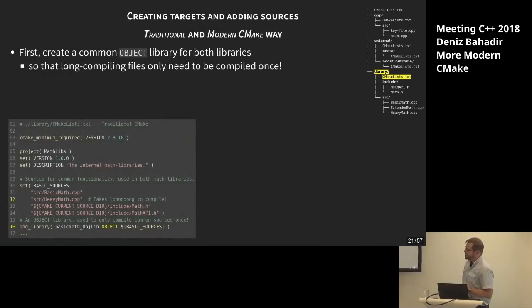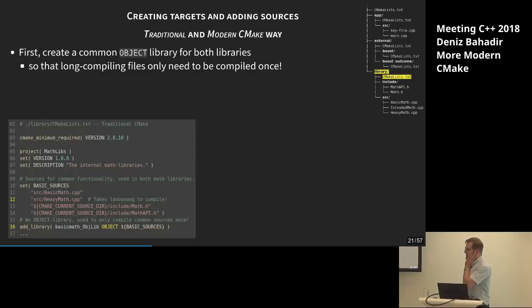Okay. First, the general stuff at line 3. We say, okay, that's the minimum required version of CMake we are using. In this case, it's the traditional one, 2.8.10, we have at least. Then we say, okay, this project has this name, some version, some description, which is nice. The interesting part starts at line 10. Now we are saying, okay, this is a variable, and the following things stored in this variable are my sources. Great. And then we are creating an object library there in line 16, giving it the sources.